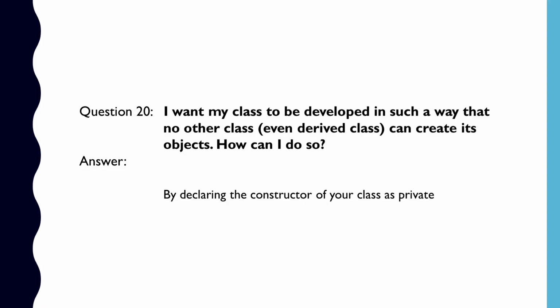Next is question number 20. I want my class to be developed in such a way that no other class, even derived class, can create its objects. How can I do so? Here you see that if we declare the constructor of a class as private, then it will not be accessible by any other class, and hence no other class will be able to instantiate it. Thus, the formation of objects will be limited to itself only. In this way, we can develop the class so that no other class will be able to create its objects.